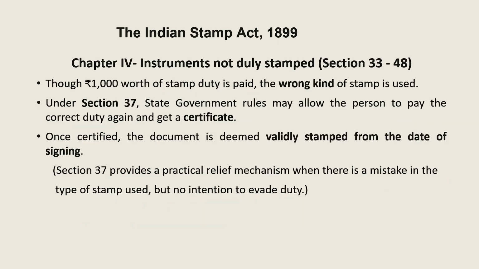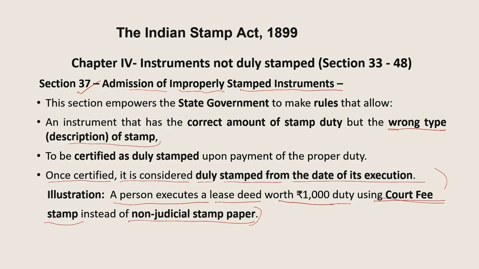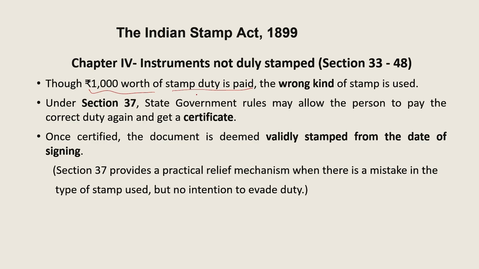Now what happened? So 1000 worth of stamp duty is paid. He has already paid that 1000, although he paid it in a court fee stamp. The 1000 rupees of revenue is already given to the government. So the 1000 worth of stamp duty is paid. The wrong kind of stamp is used in this case, and under section 37, the state government rules may allow that person to pay the correct duty again and get a certificate. So once certified, the document is deemed validly stamped from the date of signing.